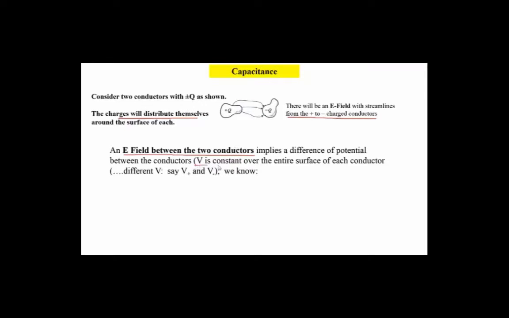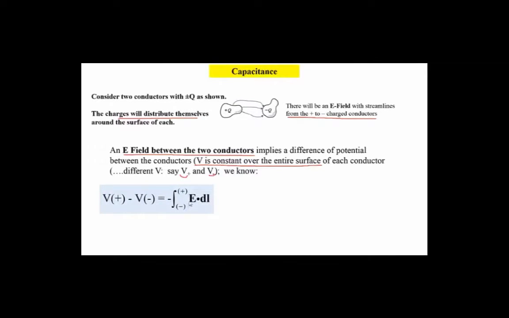We've already said that V is constant over the surfaces of each of these conductors, so we can just give those a value, and we'll call these V plus and V minus corresponding to the plus and minus charges. We know that we can write that difference in terms of the E field.